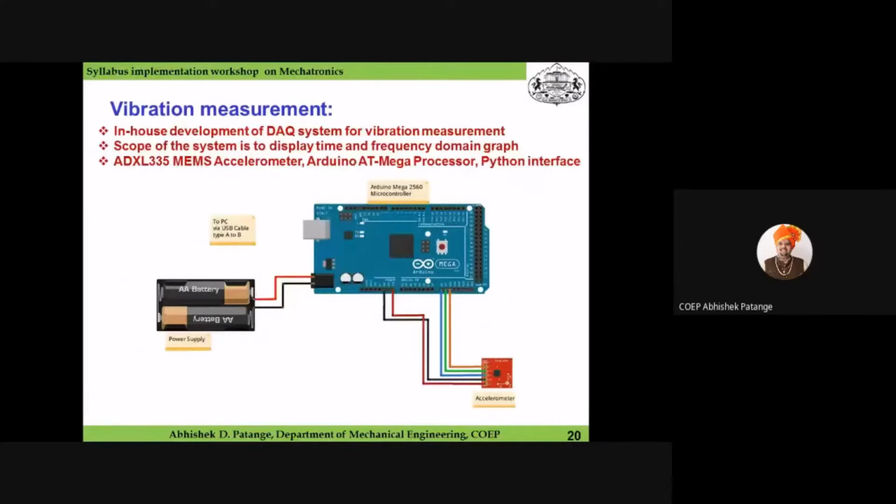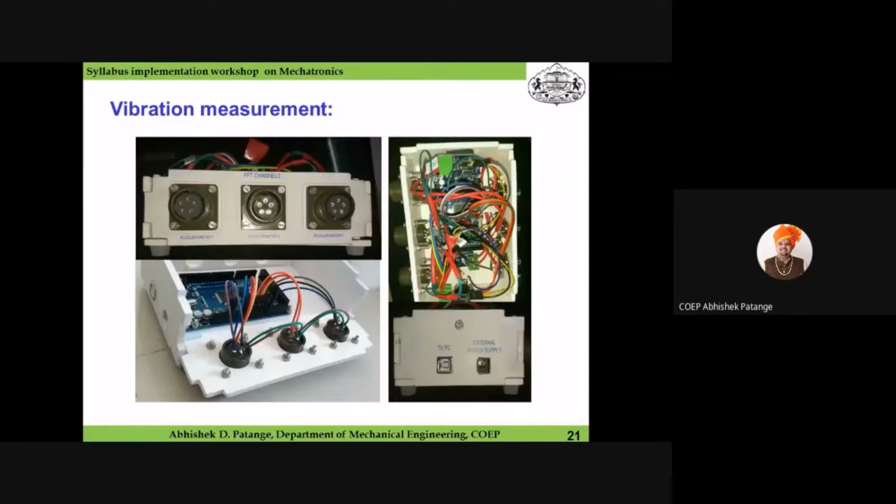Now if you see here, the MEMS based accelerometer ADXL335 was used and interfaced with the Arduino board, and then it was communicated to Python. Go to next slide. You can see here the actual system which was developed in-house by my students. Here 3 channels of FFT analyzers were developed, where 3 accelerometers can be connected at the same time, and you can acquire data from 3 places at the same time. You can go to next slide.